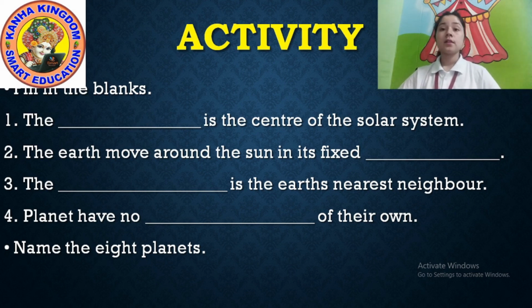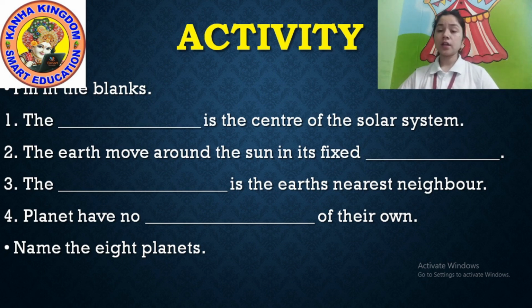Another one: the dash is the earth's nearest neighbor. What is the nearest neighbor? Jupiter or what? Which planet?